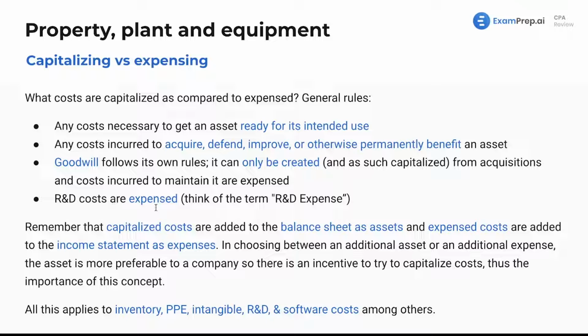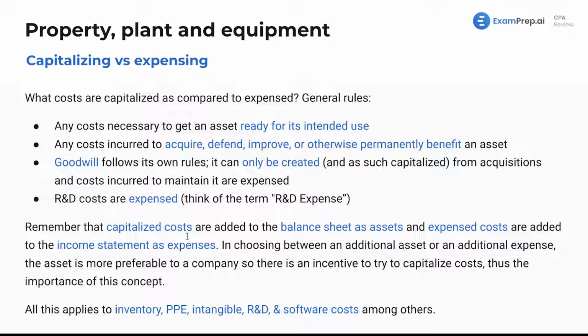R&D costs are expensed. So think of the term R&D expense. These are good general rules. If you see something that says we spent so-and-so X amount of dollars on research and development, that's going to be expensed. Again, just think of the term research and development expense. It's probably a term you've heard before, just in the general realm of accounting.